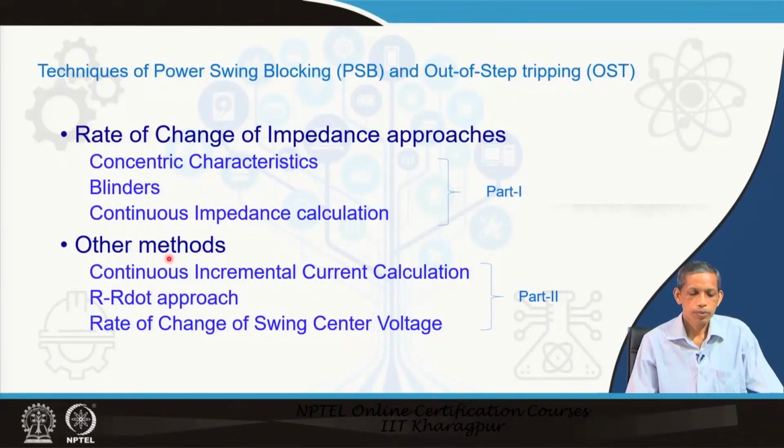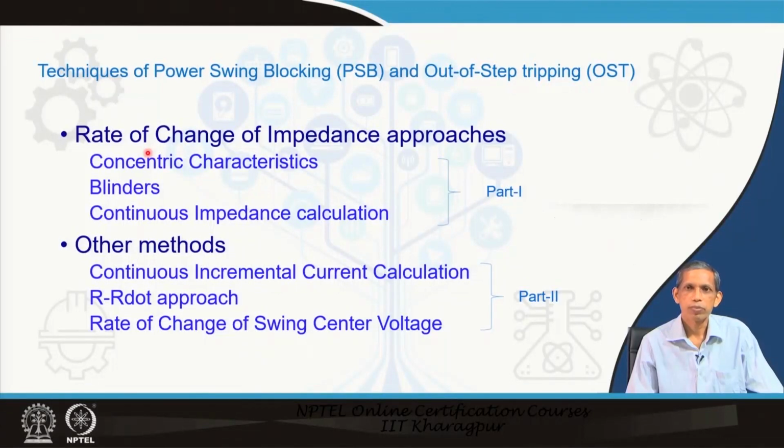Now, the techniques for power swing blocking and out of step tripping are by and large the same. So, we will discuss these two simultaneously. In today's lecture, we will discuss 3 techniques, and they fall in the category of rate of change of impedance approach.